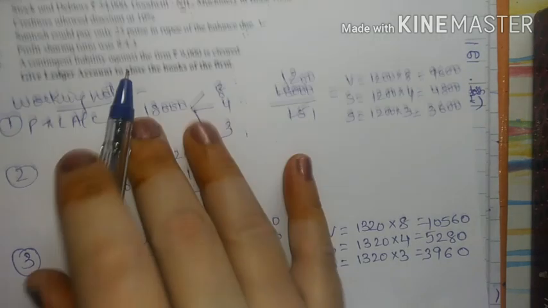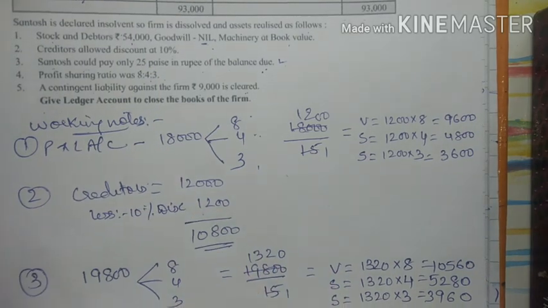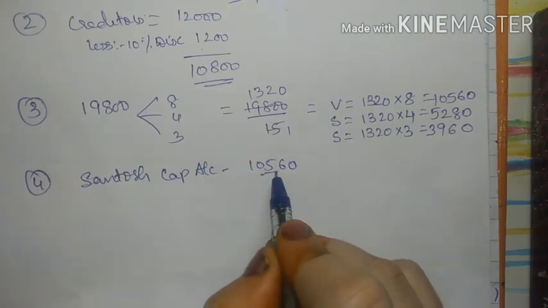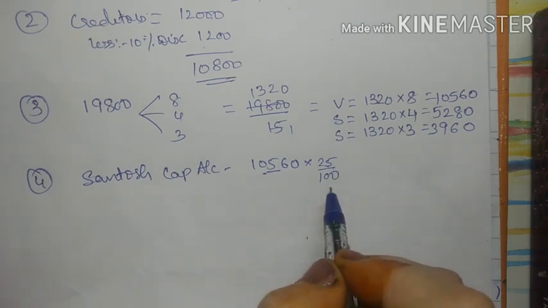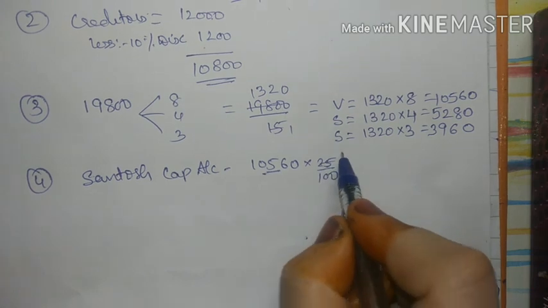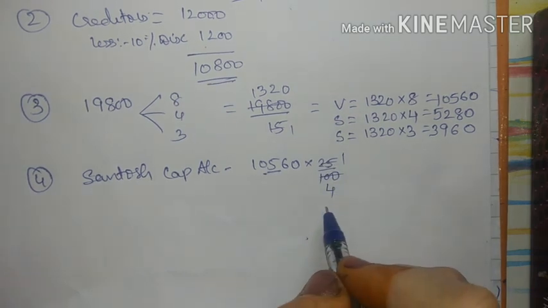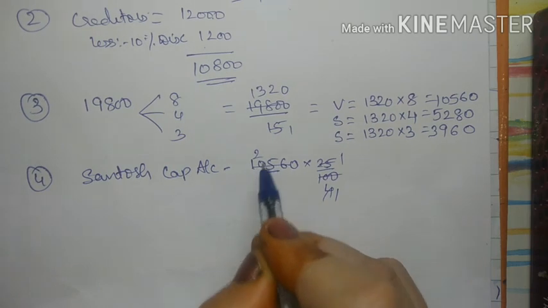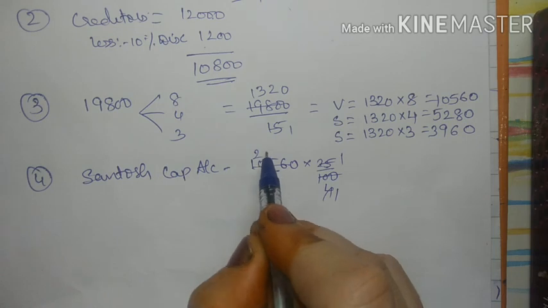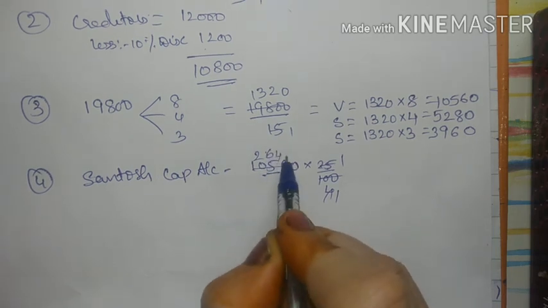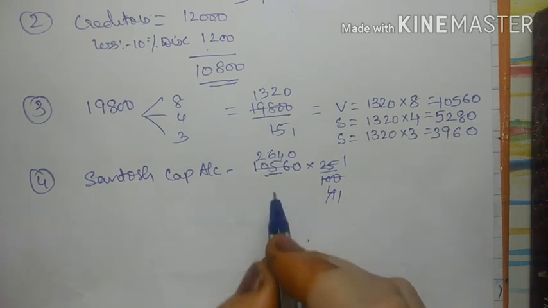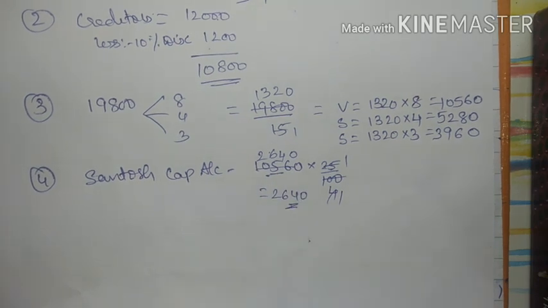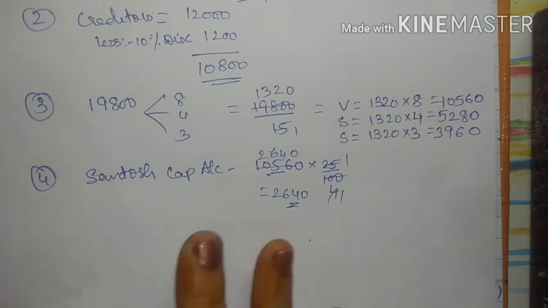Now he was able to pay only 25 paise in a rupee. Means suppose this is a rupee, from this he was able to pay only 25%, that is 25 upon 100, right? So 25 ones are 25, 4s are 100, 4 ones are 4, 2s are 8, then it will come as 25, so 6s are 24, 4 4s are 16 and 0. So Santosh was able to pay only 2640, right? So first we will pass the entry for this.